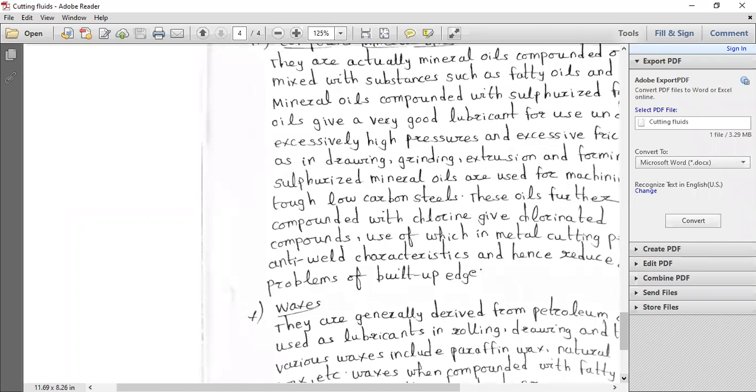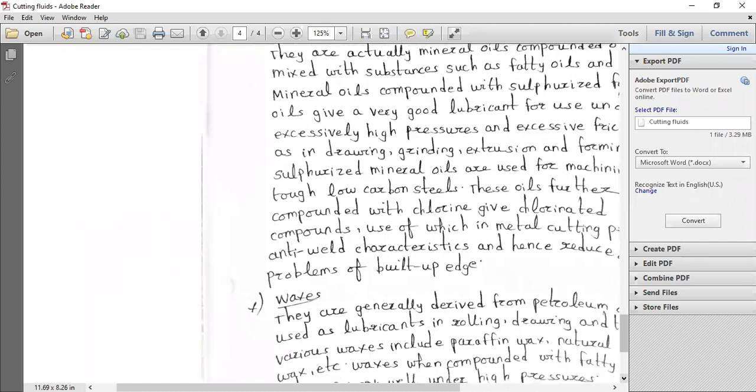Tinning means you can use that in the tinning process, where it is a type of surface coating, you can say. Mostly in some of the automobile industries, for some models like Kinetic Honda, we try to use the particular tinning process.